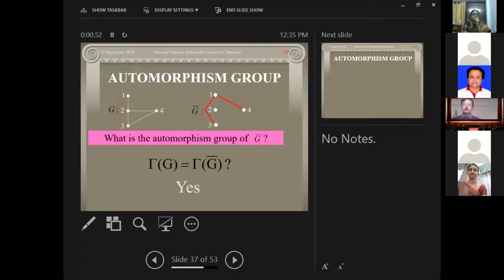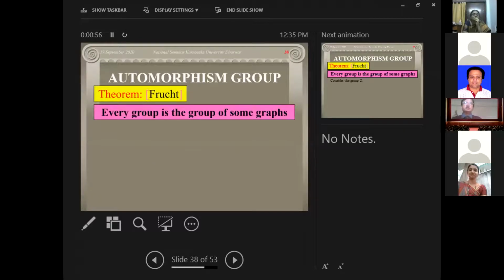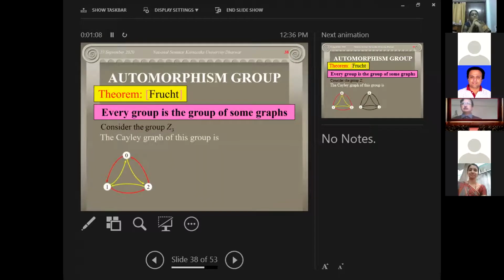The second one is, every group is the automorphism group of some graph. That means, take Z3. From Z3 you take an undirected graph, the Cayley graph.